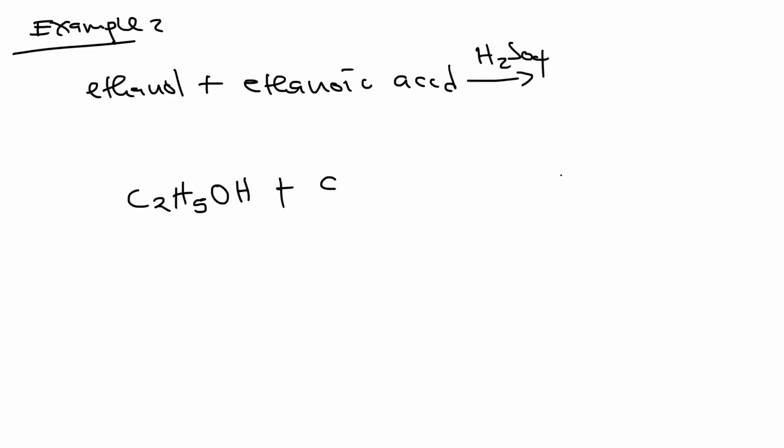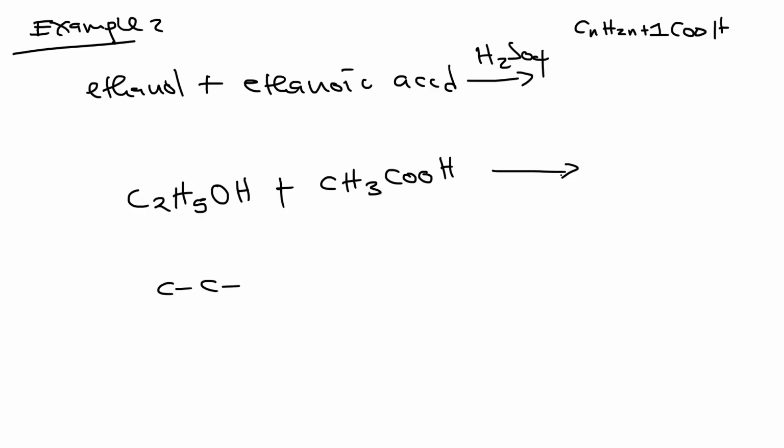Then for ethanoic acid, how is ethanoic acid written? Ethanoic acid is the one that has two carbons. The general molecular formula of acids, you know, is this one. Then COOH, so we are going to have a 3, like this. In terms of structure, this one has 2 carbons, but of course at the end there should be OH.